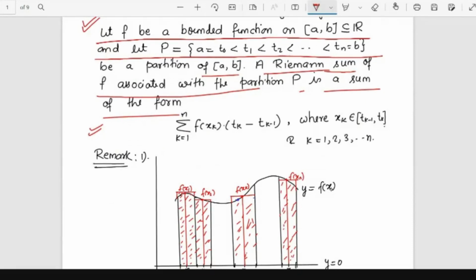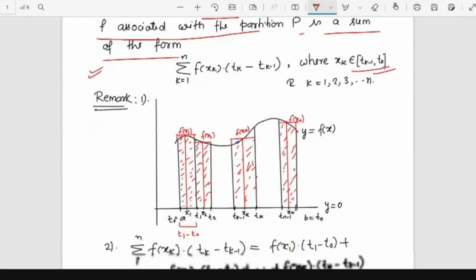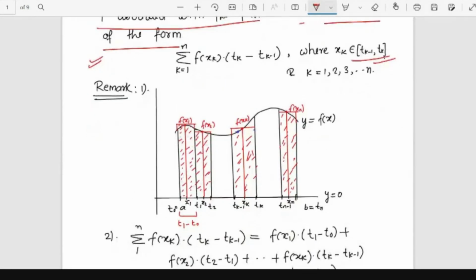Summation k equal to 1 to n of f of xk times tk minus tk minus 1, where xk is any member from this subinterval tk minus 1, tk. So now you see the picture. What is the difference and what is the similarity between this definition of Riemann integrability and the Darboux definition of integrability?